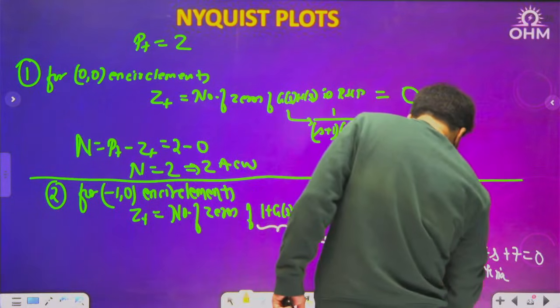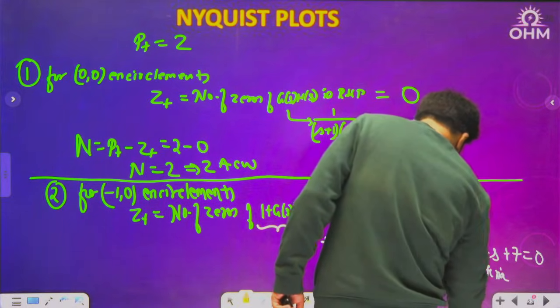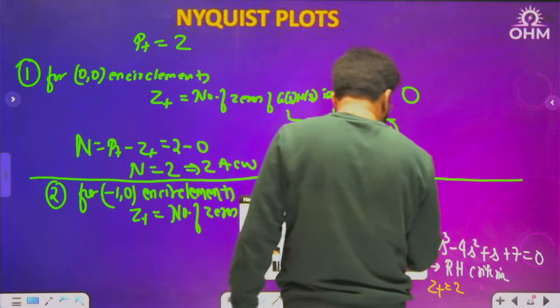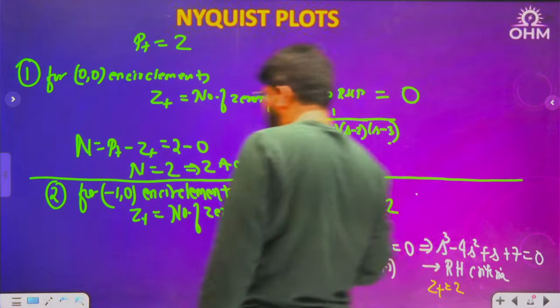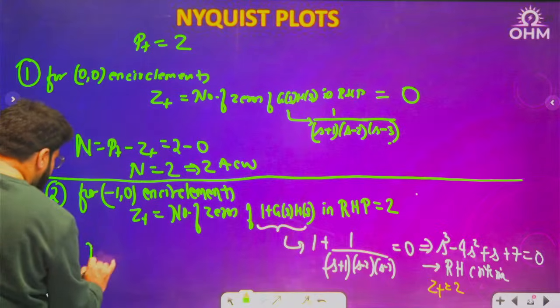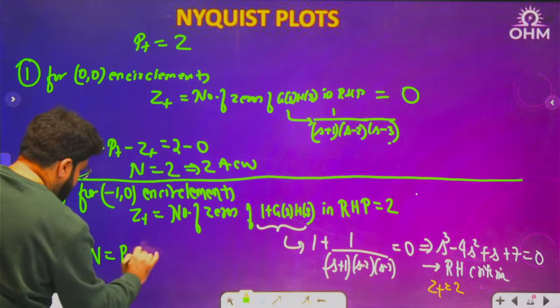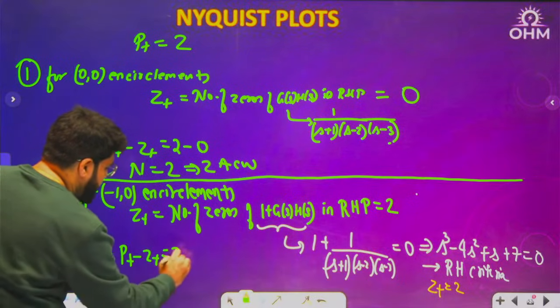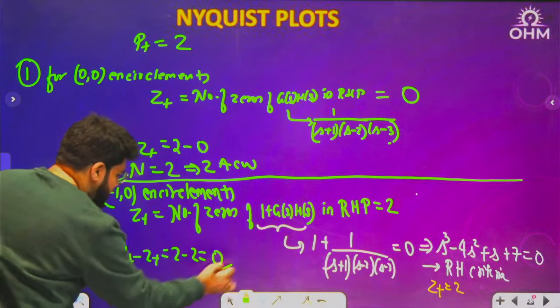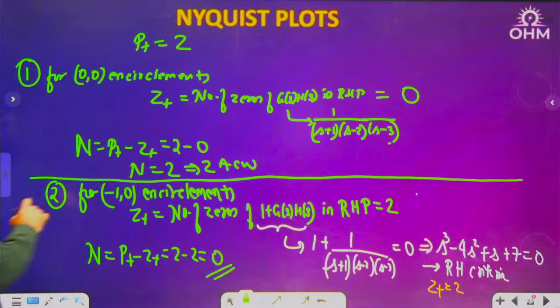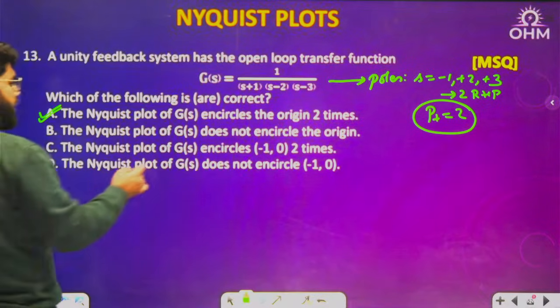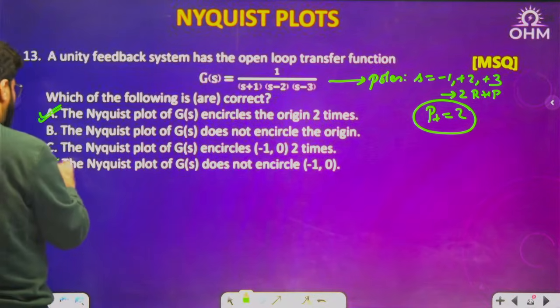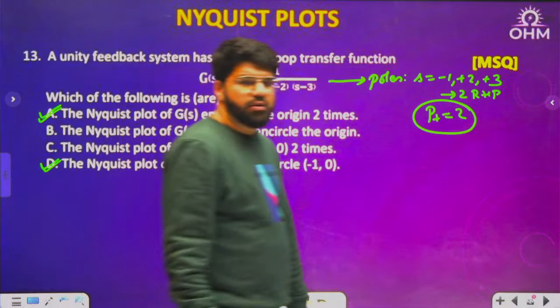And by RH we got that Z plus equal to 2. So this value is 2. Now what is the N value here? P plus minus Z plus. P plus is 2, Z plus is 2, so that is 0. N is 0. Which encirclement? Minus 1 comma 0 will not be encircled. It does not encircle minus 1 comma 0. So D answer is correct. A and D.